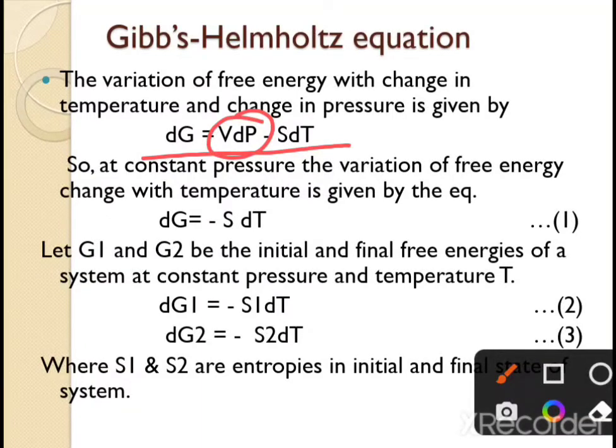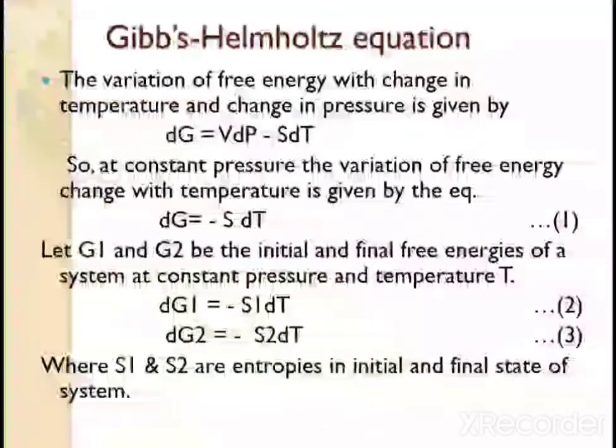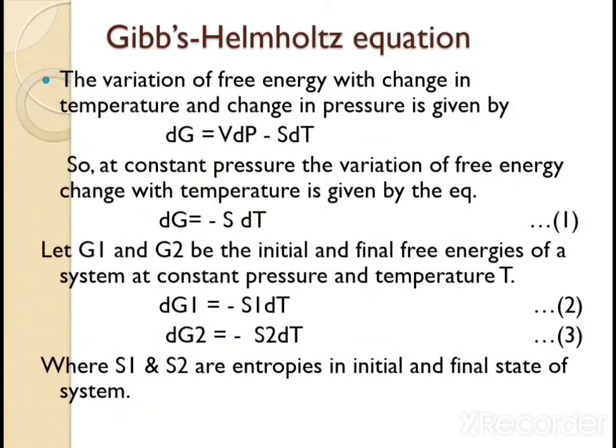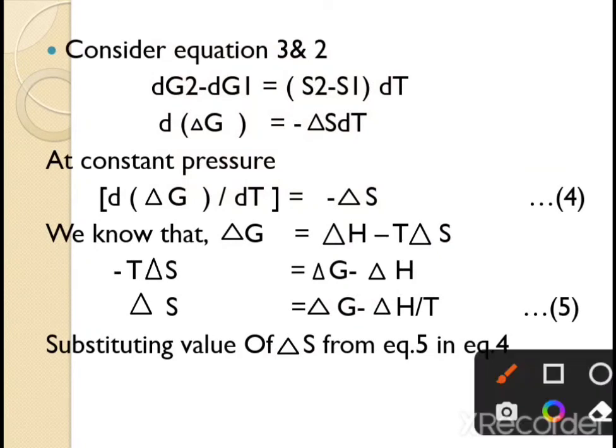and S1 and S2 as the entropies in the initial and final state of the system, then we get two equations. dG1 is equal to minus S1 dT and dG2 is equal to minus S2 dT, and these equations are at constant pressure. If we consider these two equations, then dG2 minus dG1 is equal to minus (S2 minus S1) dT, and d delta G is equal to minus delta S dT. At constant pressure, d delta G upon dT is equal to minus delta S.